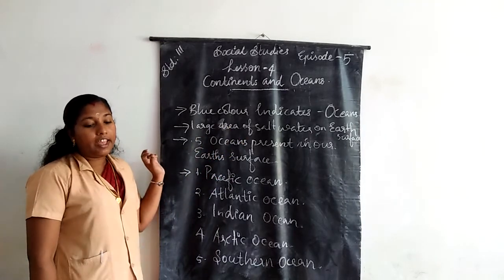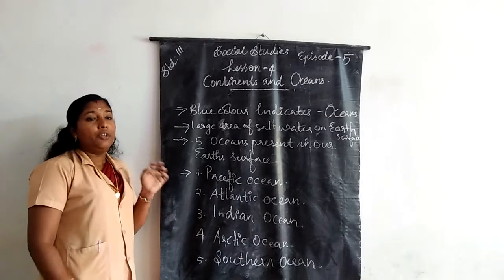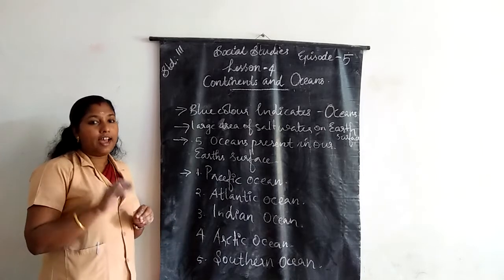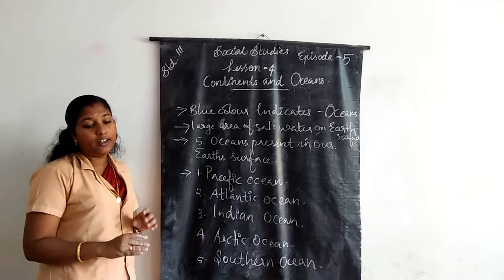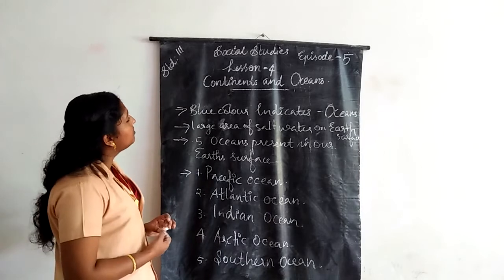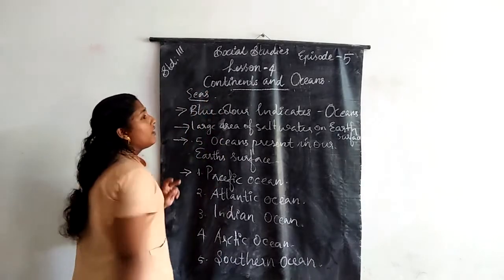Then the area of the ocean which touches the land is called a sea, like the Arabian Sea. What are seas?